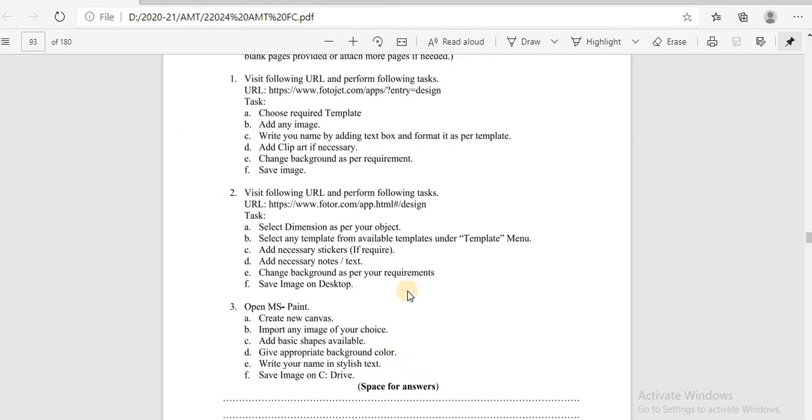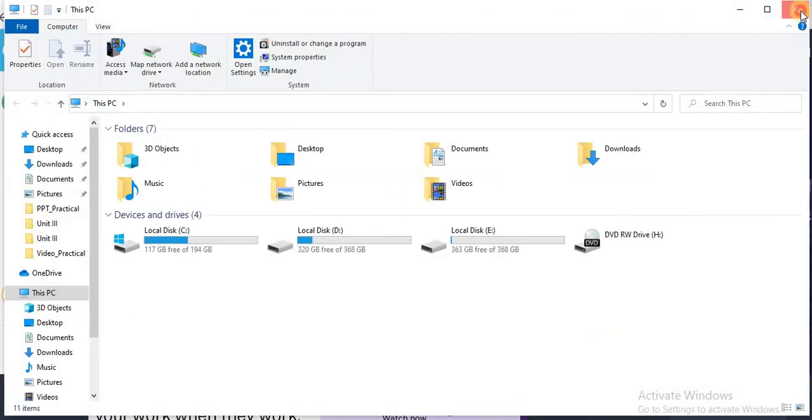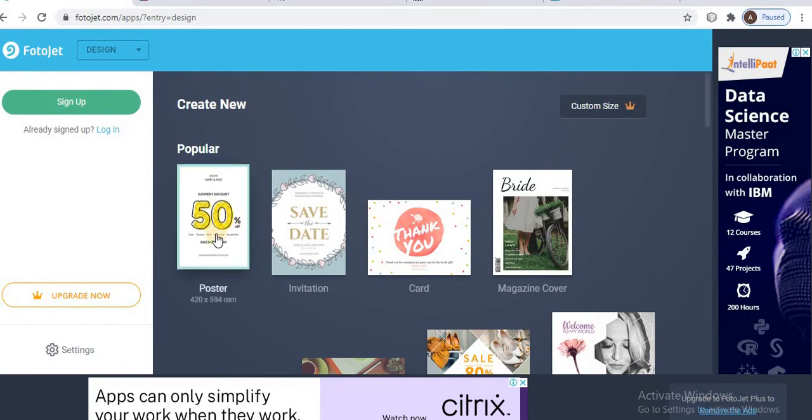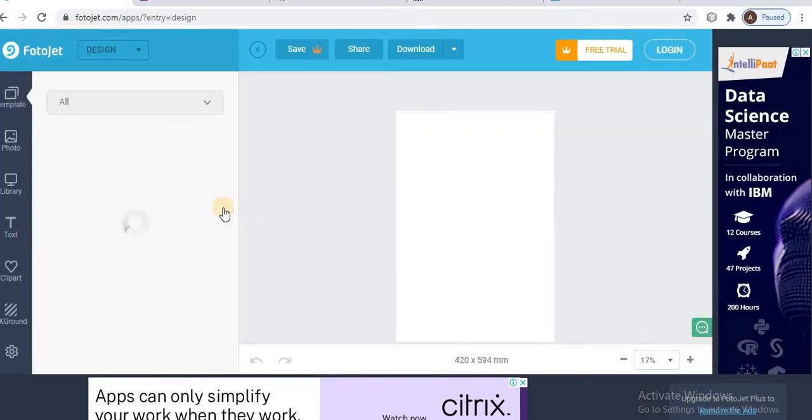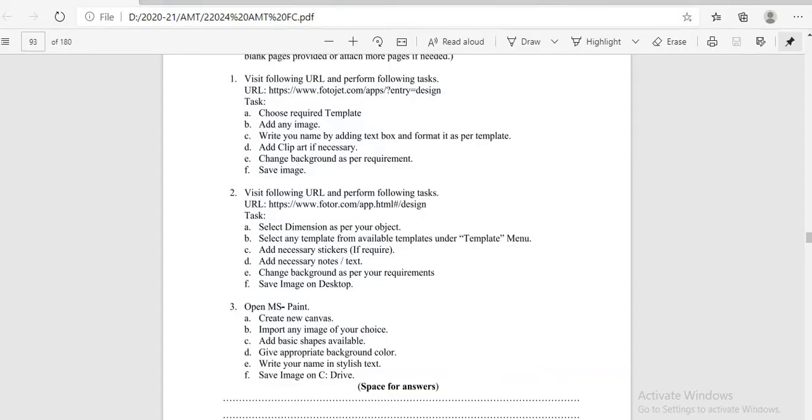So we go to the first one. For example, choose the template that you want and select it. After that, add an image.